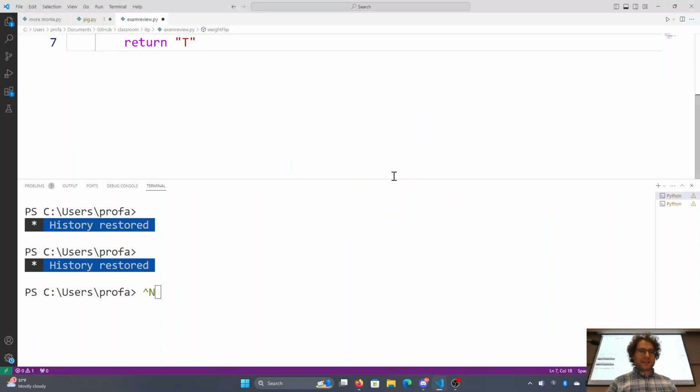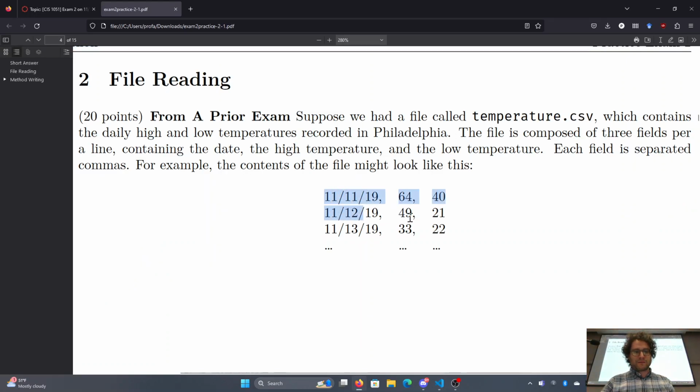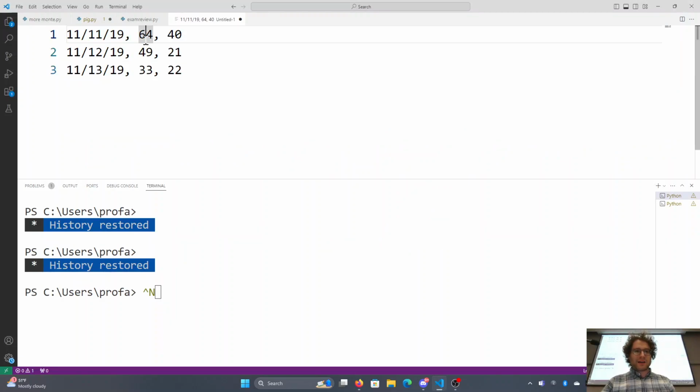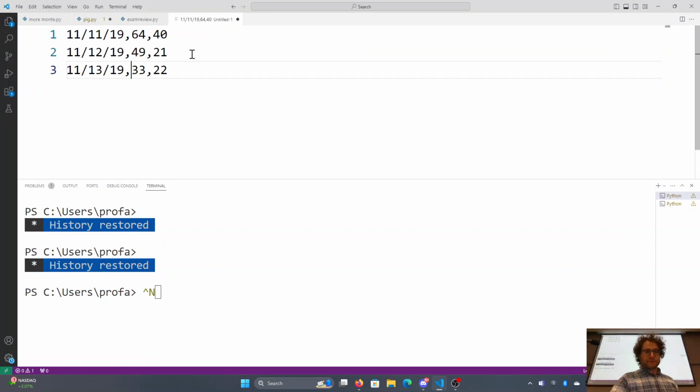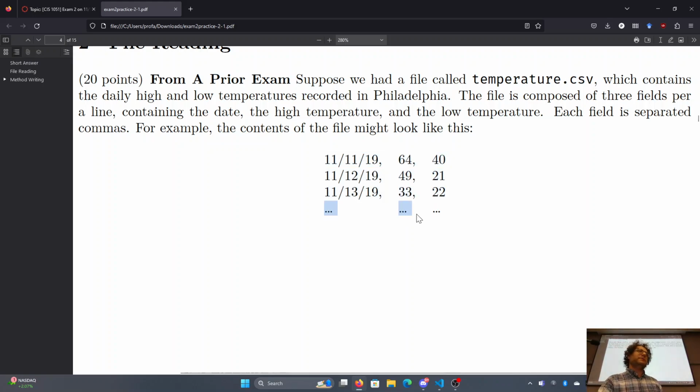More realistically, it would look something like this without the spaces, because the file doesn't need your spaces. It just needs the commas to know what the difference is between the fields. And also, it would look something like this, where the fields are separated by commas. And the dots just simply mean that there's going to be an arbitrary number of these.